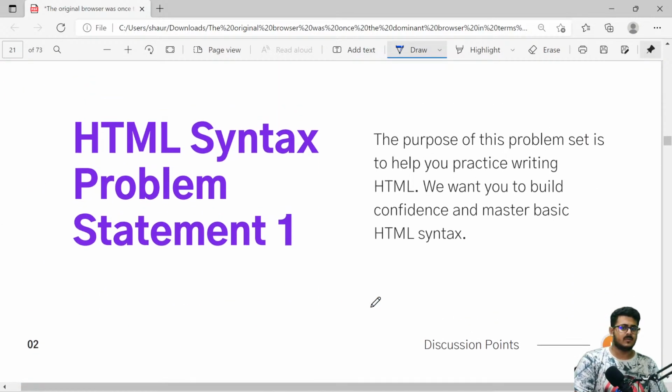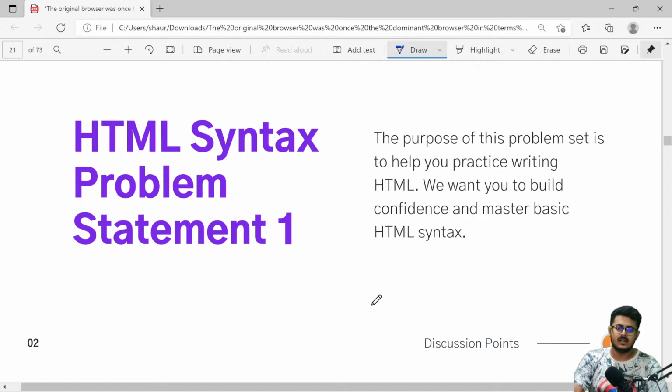So what we are going to do is learn HTML hands-on. We are going to try to understand and learn HTML via hands-on practice. We'll have small problem statements and we'll try to come up with their solutions. This is how you will be able to build some confidence and master some of the basics of HTML syntax, that is, how you write HTML code itself. So that is the aim of this lecture.